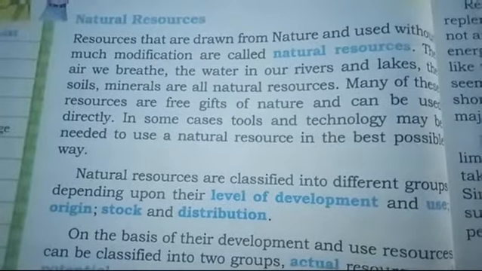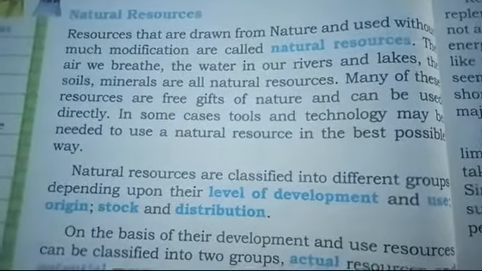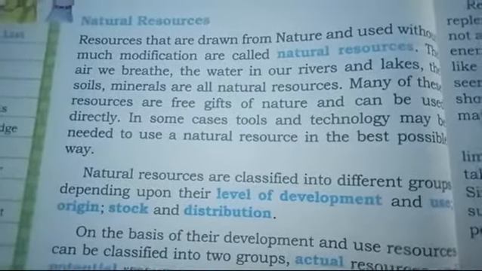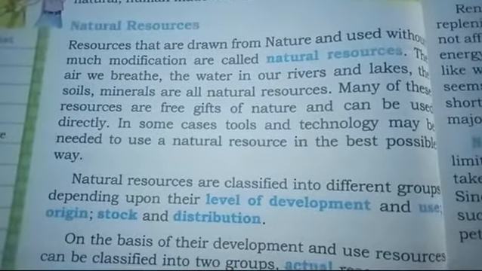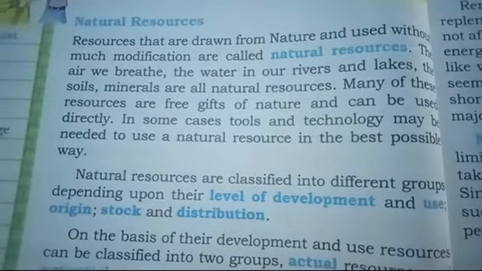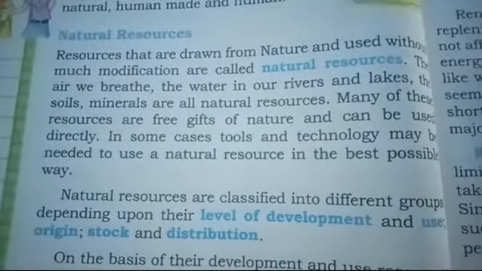Many of these resources are free gifts of nature and can be used directly. In some cases, tools and technology may be needed to use our natural resources in the best possible way.